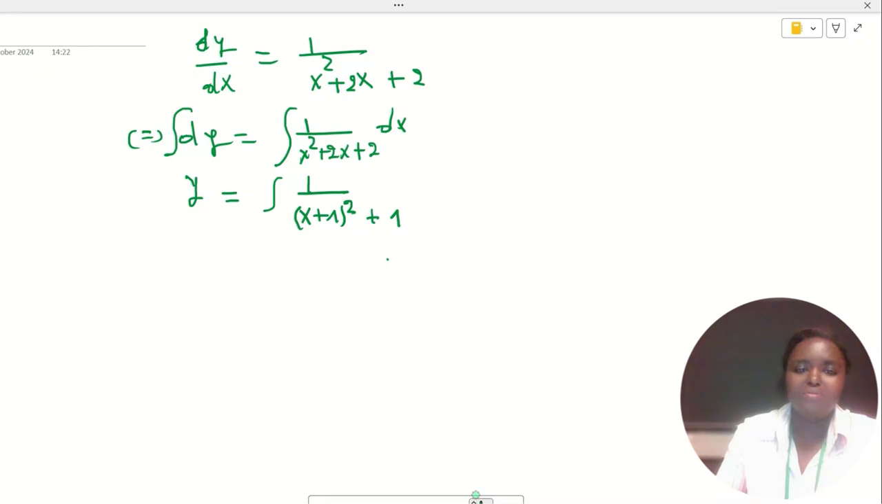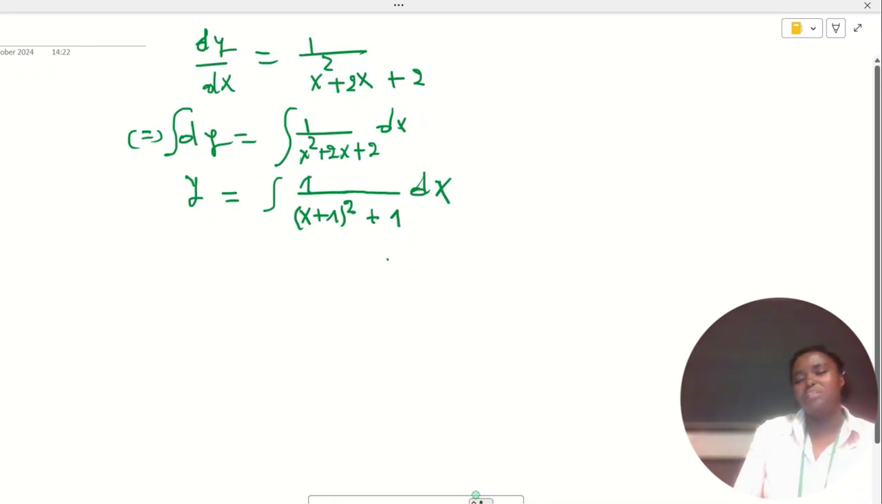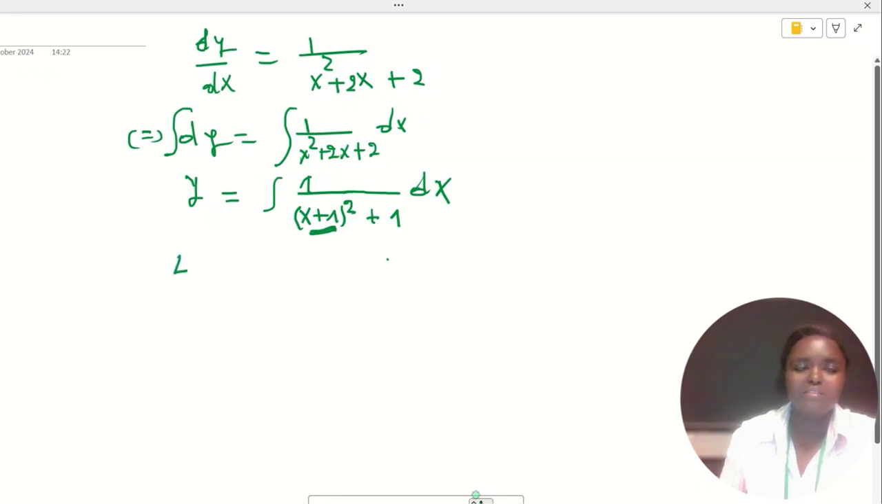Okay, so I have transformed this into this common known form. Everybody needs to know this kind of differential equation. How do we integrate this? We can integrate it by substitution: we write x plus 1 equal to u. Then we will get dx equal to du. And then we go ahead and substitute these values into here.